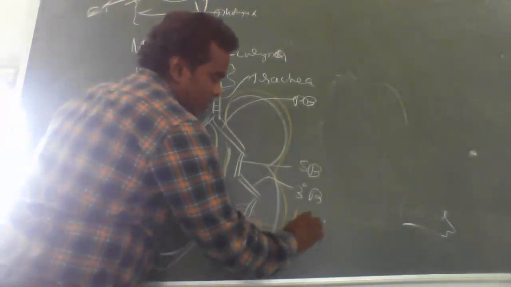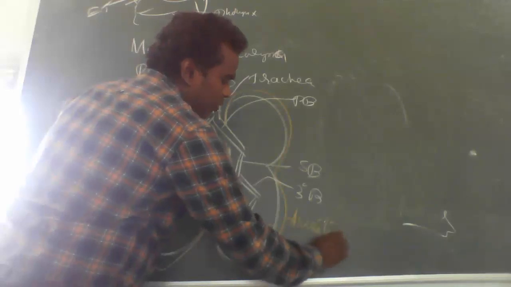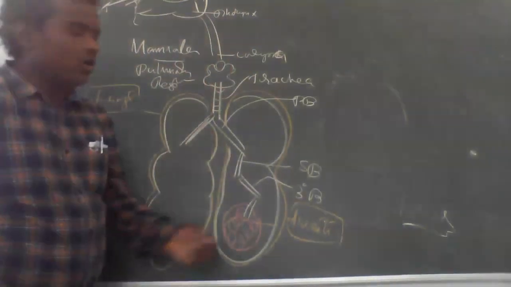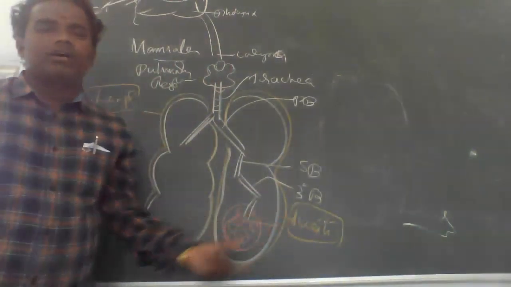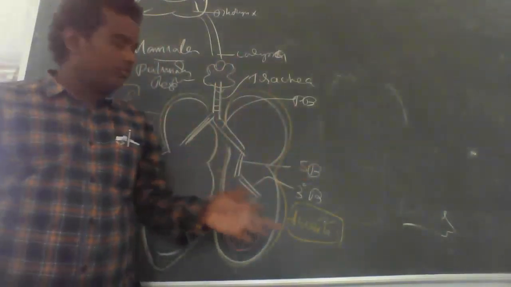These alveoli are called the structural and functional unit of the lungs.